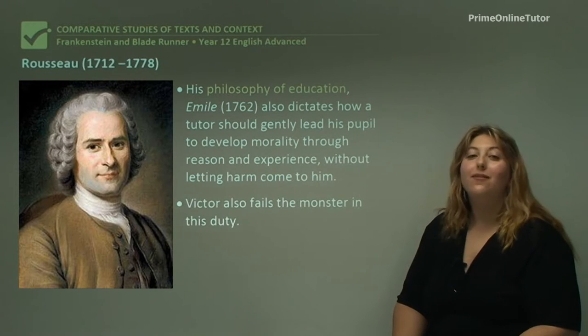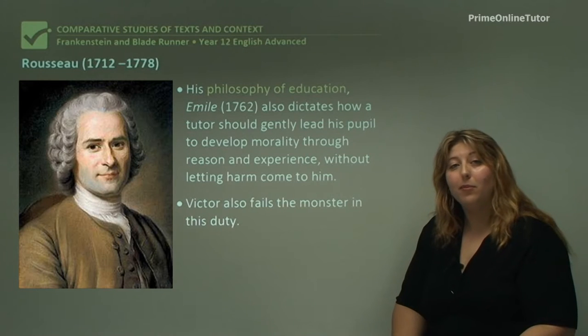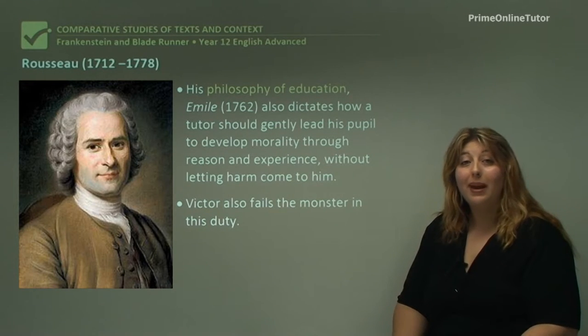So this becomes another way that Victor lets him down. He doesn't help him to develop any morality, so how can he think that the monster is going to be anything but a monster?